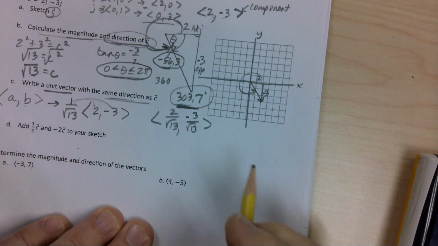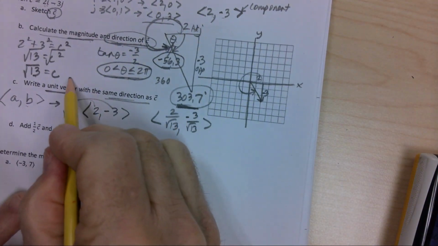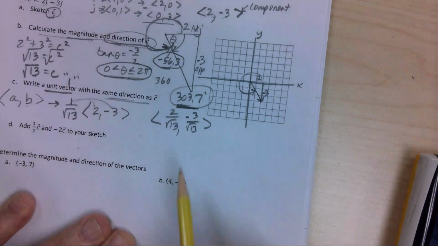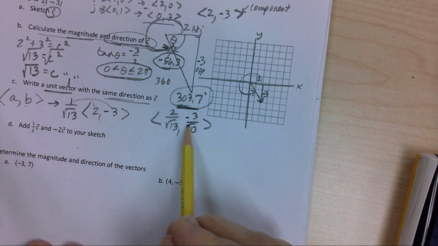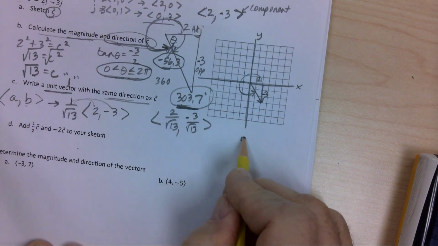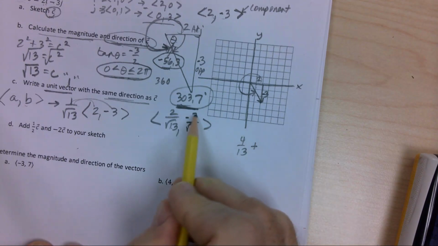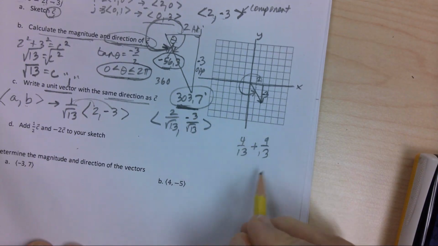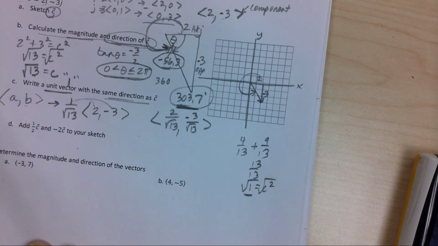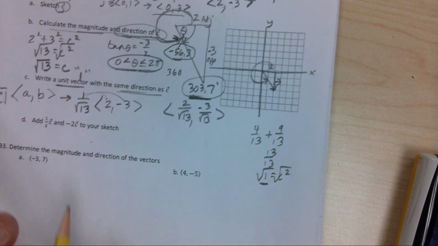And to just check that, to make sure it's a unit vector, remember that means the spinner has been reduced to 1. If we just went a squared plus b squared, we would notice that'd be 4/13 plus 9/13, and that'd be 13/13, which is 1 equals c squared, and you can see that that would be length 1, just to check it.